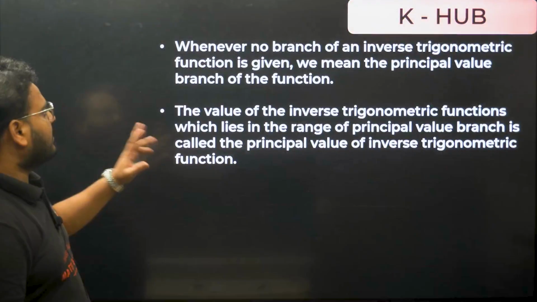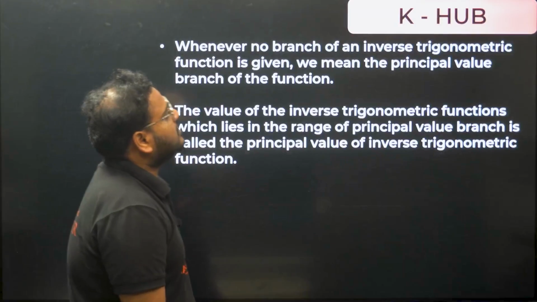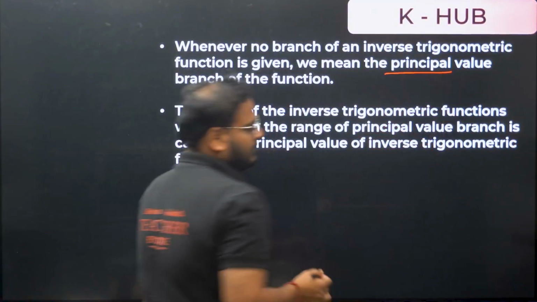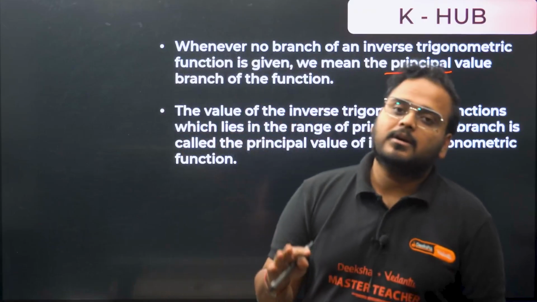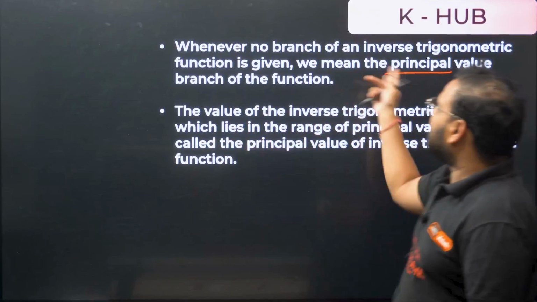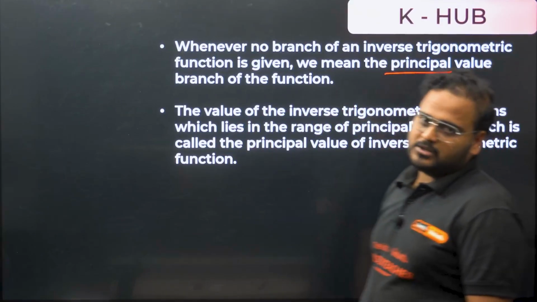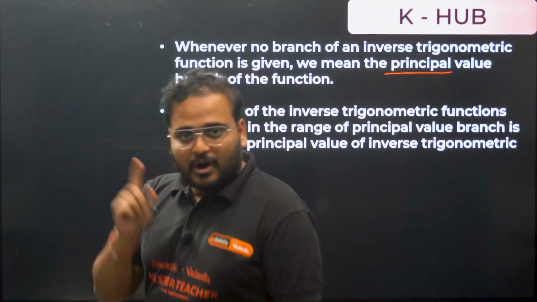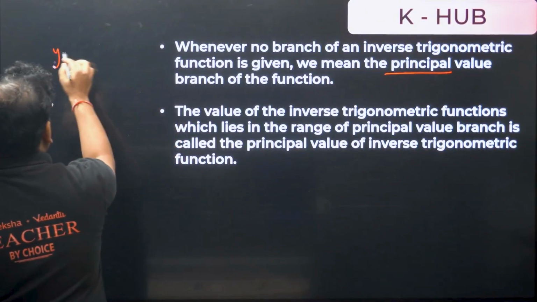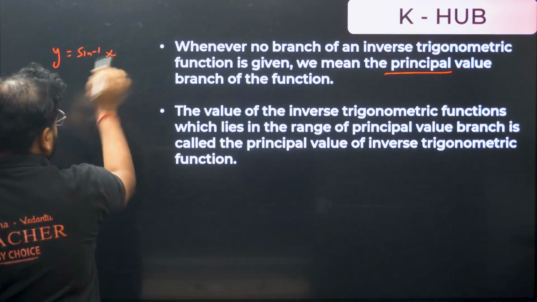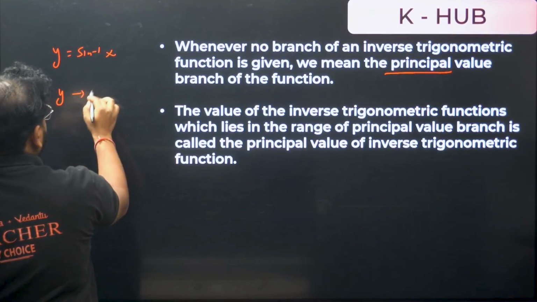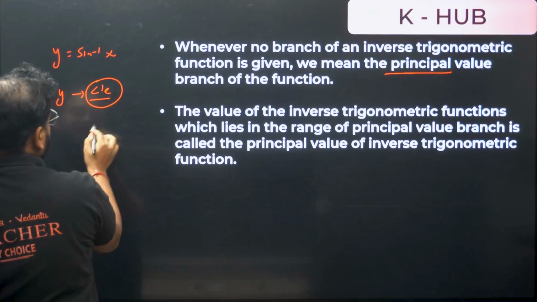Okay, let's look at the key point now. Whenever no branch of inverse trigonometric function is given, we mean the principal value branch. Sometimes in questions they have not given any value of the branch, from where to where. Then it always means the principal value branch, meaning the range which is coming out you have to write in the principal value branch. If you solve this question, let's say, and you're getting the value as theta, y will be an angle, so you have to write this in the principal value branch.